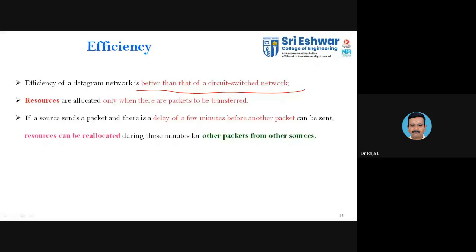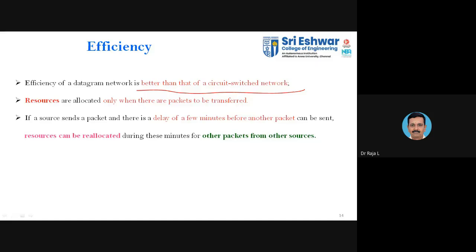Here the resources represent the bandwidth. In the case of circuit switching, a dedicated bandwidth will be allocated whether you are involved with the data transfer or not. But in the case of packet switching, only when there is a demand do we go with allocation, so it is better when compared with a circuit switching network.